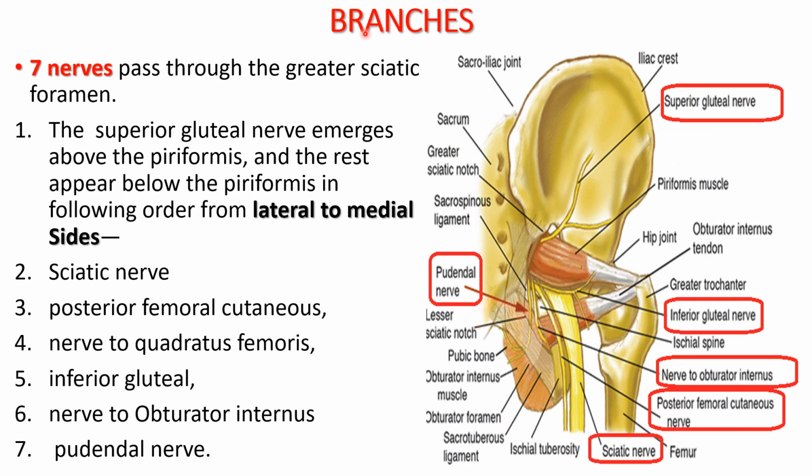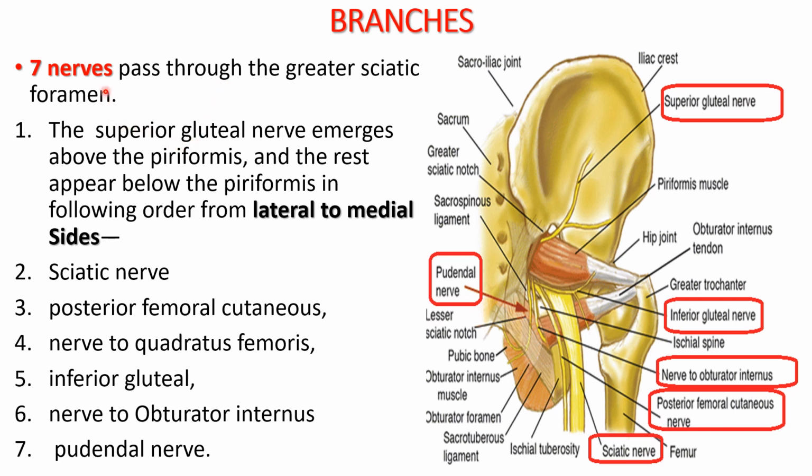Let us continue with the branches. Before we proceed, rule number 141, tell me about the relations of the sacral plexus, and rule number 163, tell me about the branches which arise from the roots of the sacral plexus.